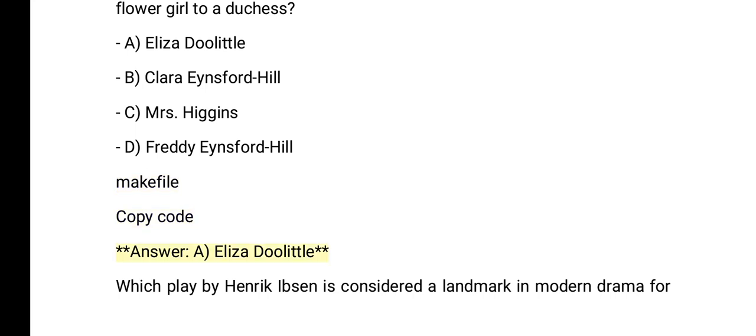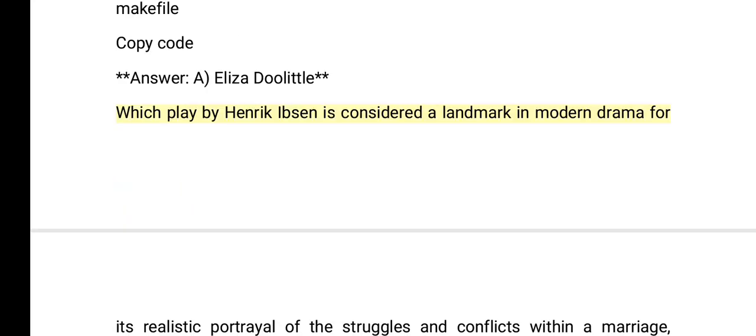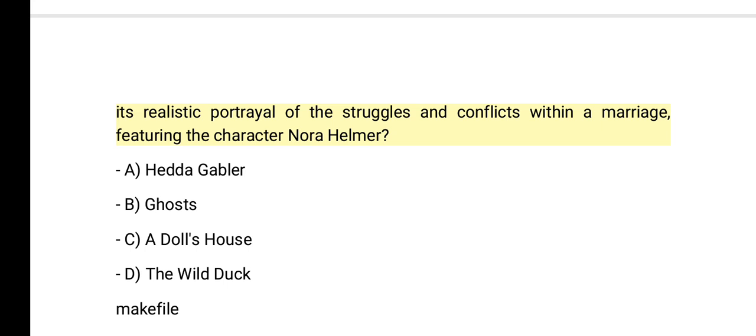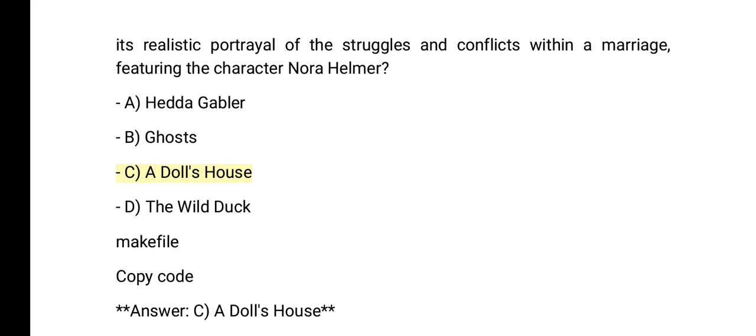Which play by Henrik Ibsen is considered a landmark in modern drama for its realistic portrayal of the struggles and conflicts within a marriage, featuring the character Nora Helmer? A. Hedda Gabler. B. Ghosts. C. A Doll's House. D. The Wild Duck. Answer. C. A Doll's House.